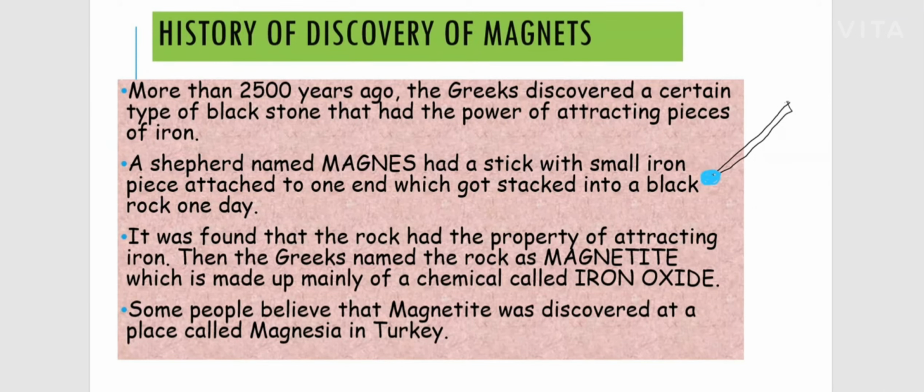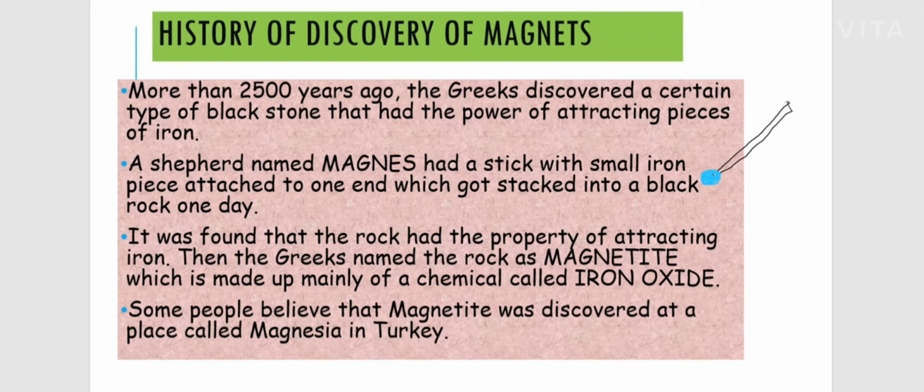One time he noticed, while walking with the stick, that it got some attraction towards a rock piece. When he placed his stick near a rock, he found there was an attraction between this rock and the iron piece attached to the stick.